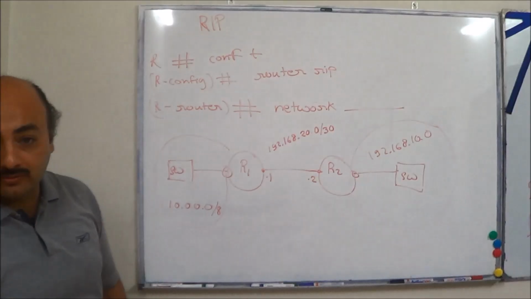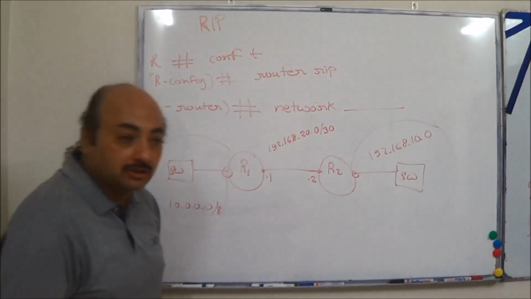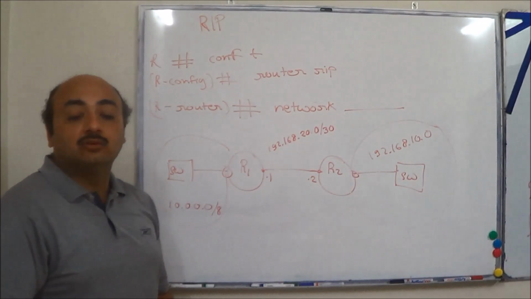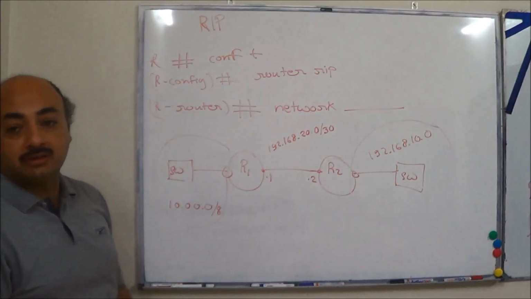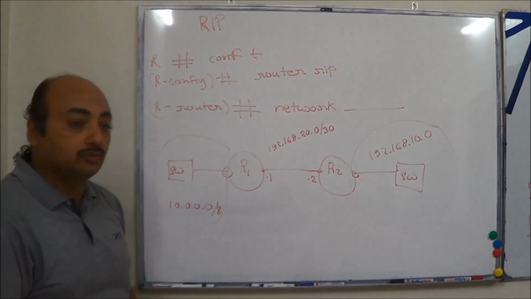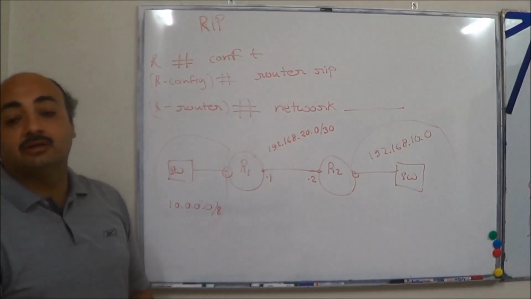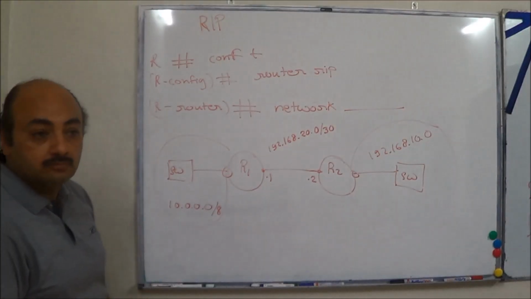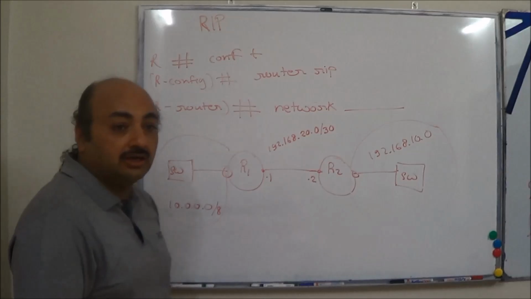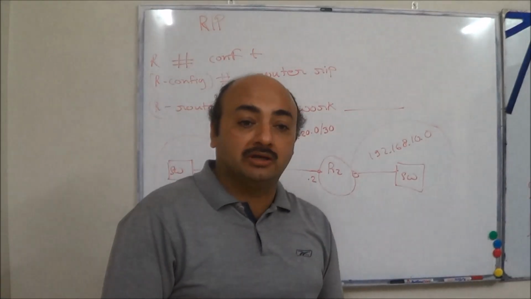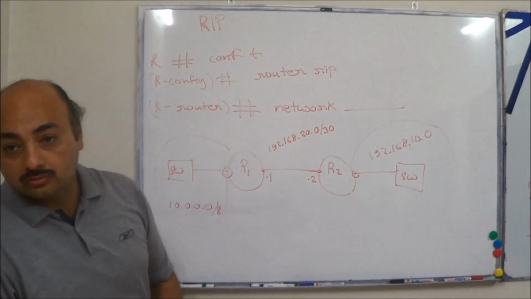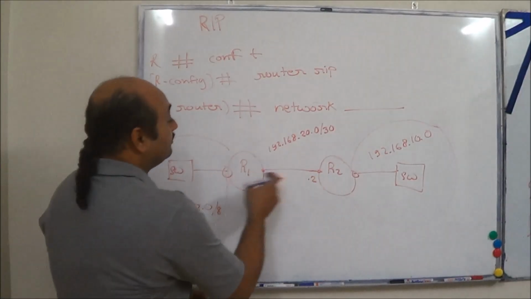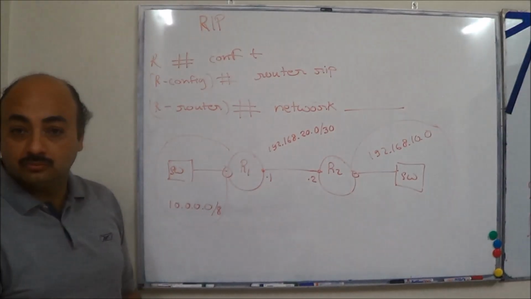Who is the other? R2. R2 wants to advertise the 2 networks it is aware of to the other, and the other is R1. In this case, the other is the neighbor to which you are connected. R1 is going to advertise to R2. This is clear?